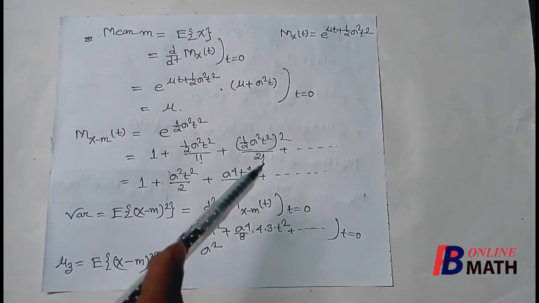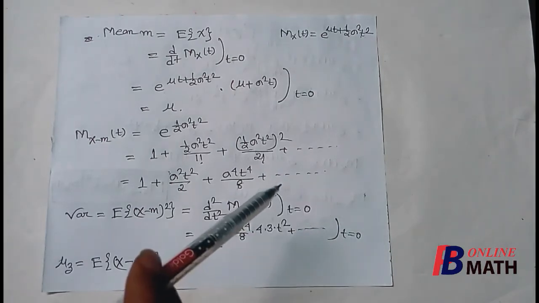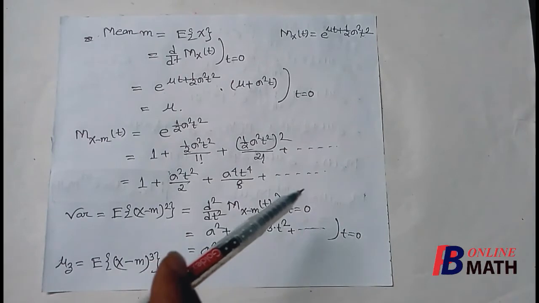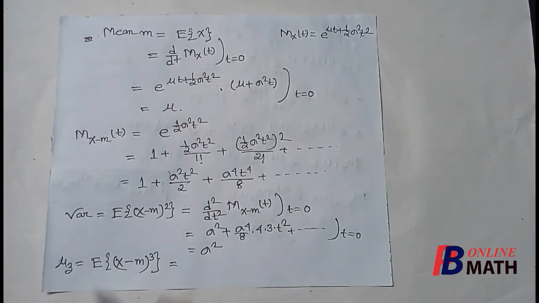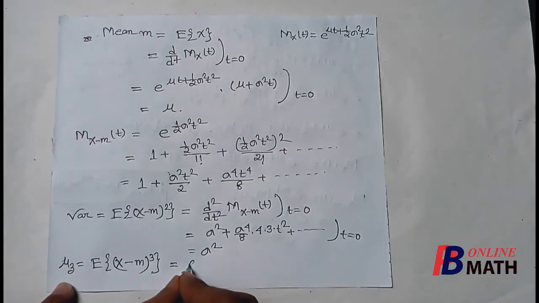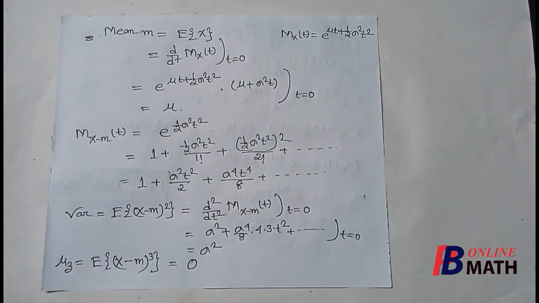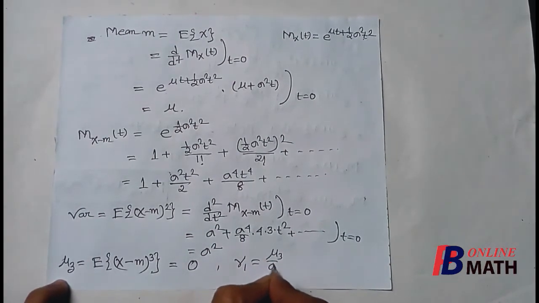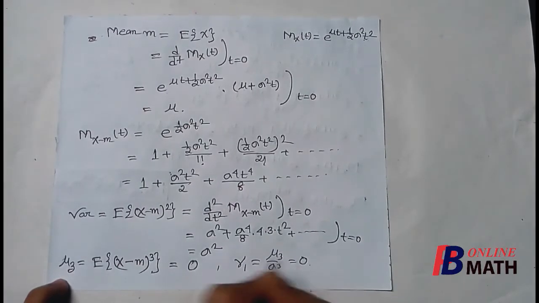And for the remaining terms, these are in increasing power of t. So for the remaining terms, the power of t should be greater than 4. So if we differentiate these terms with respect to t 3 times, and if we put t equal to 0, then we shall get 0. Therefore, the third order central moment for normal distribution is 0. Not only that, if you calculate any odd order central moment, then you will find that the value is 0. So mu 3 equal to 0, that means the coefficient of skewness, which is gamma 1, equal to mu 3 by sigma cube, is equal to 0.